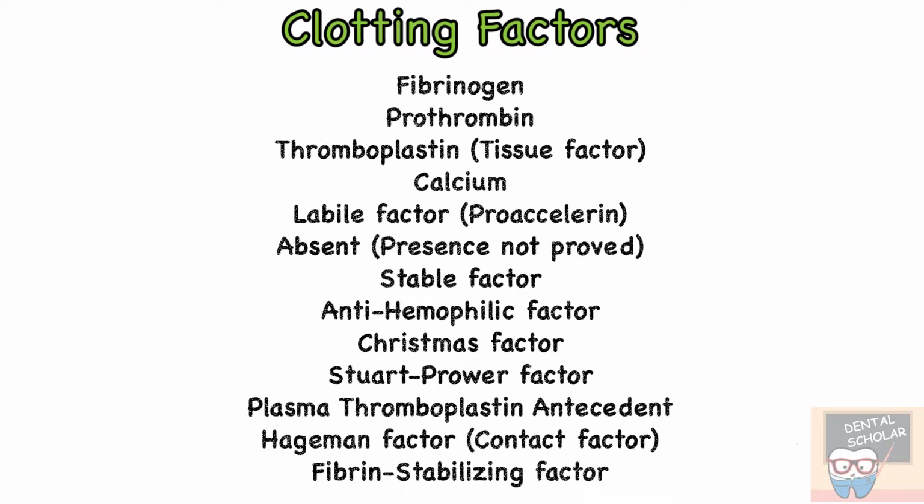Let me now enumerate the different clotting factors. In total there are 13 clotting factors, starting from the first: fibrinogen, prothrombin, thromboplastin or the tissue factor. The fourth one is calcium, then labile factor or proaccelerin. The sixth factor is unknown as its presence has not been proved.